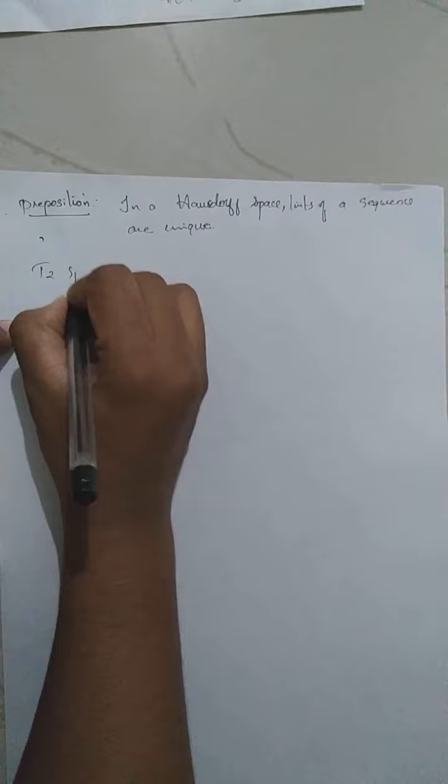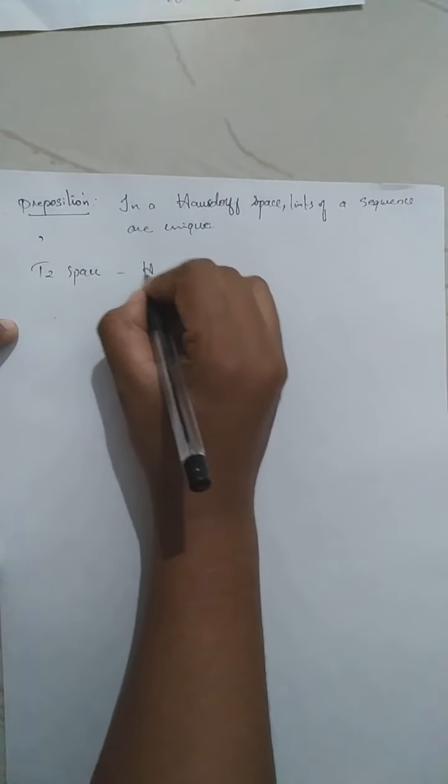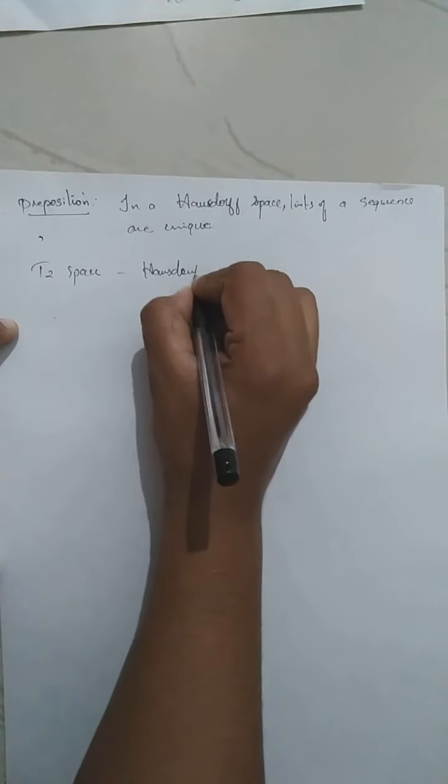Now we will prove a proposition which says that in a Hausdorff space, limits of a sequence are unique. So what is a Hausdorff space? The T2 space is also called a Hausdorff space, which was already discussed in the previous sections.